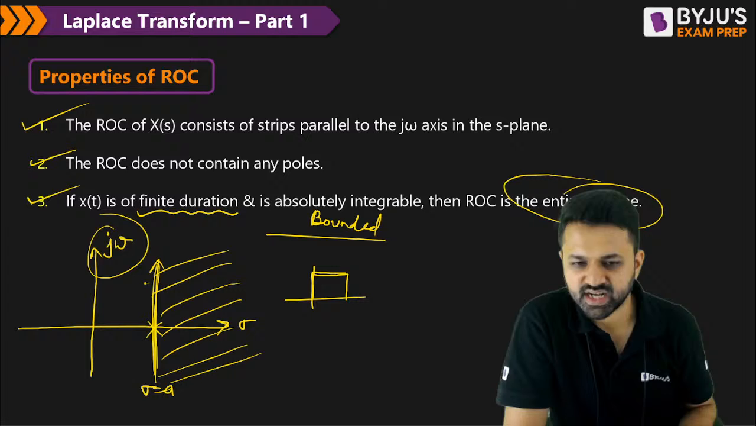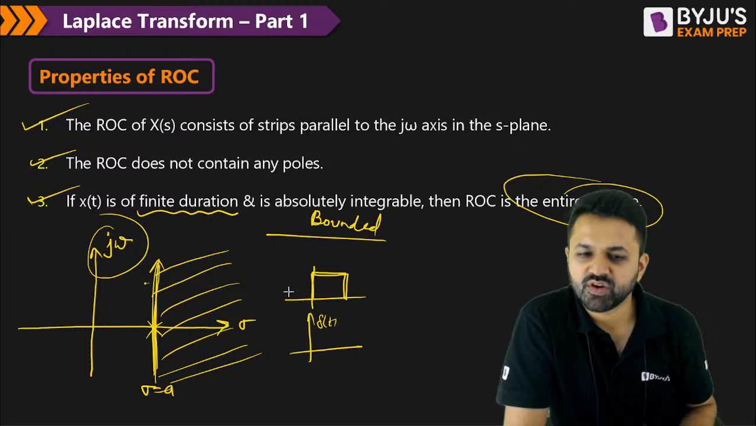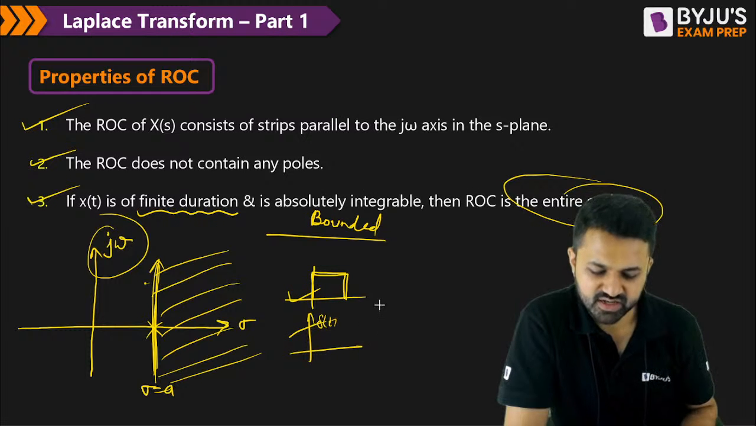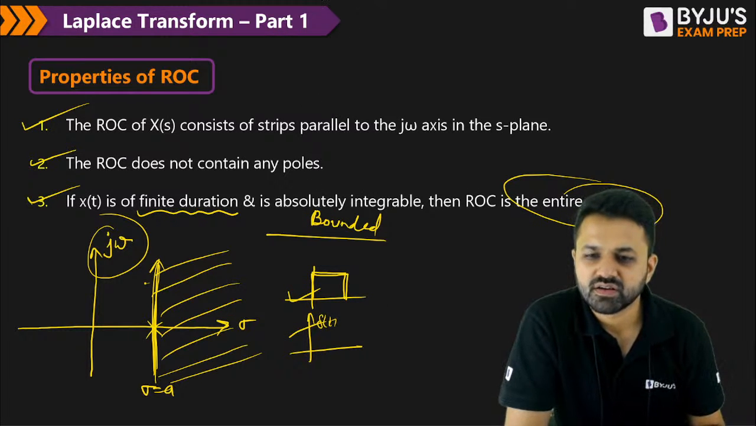Suppose this is the rectangular pulse, this type of pulse we have, like delta t. So for this type of pulse, you can say that it has the entire S plane as its ROC.